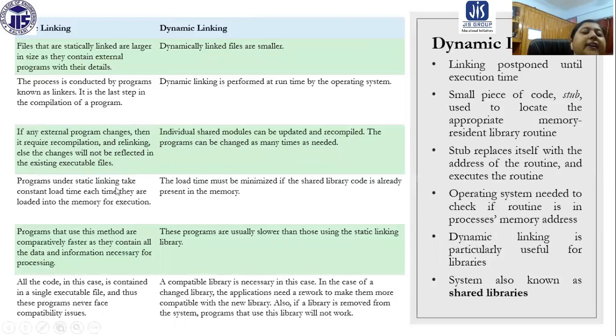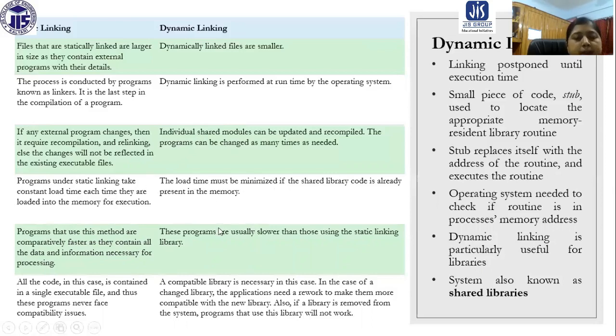Programs under static linking take constant load time each time they are loaded into the memory for execution. But in dynamic linking, the load time is minimized if the shared library code is already present in the memory. Programs under static linking are comparatively faster as they contain all the data and information necessary for processing.